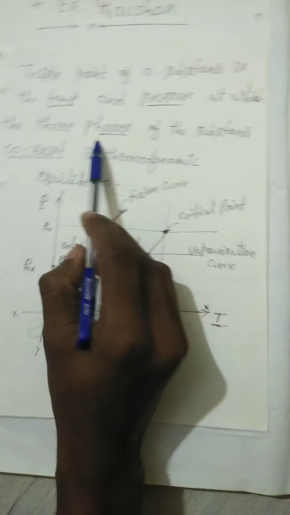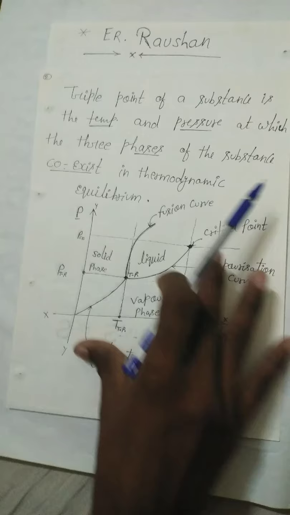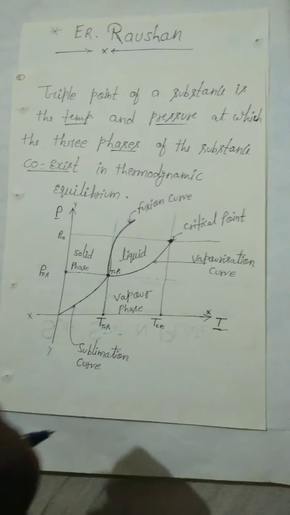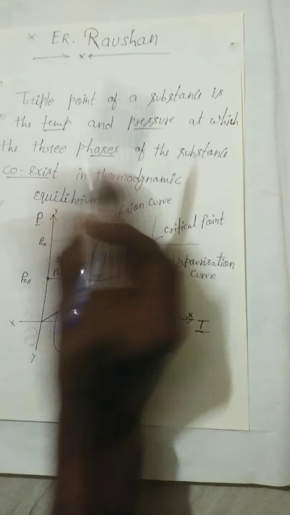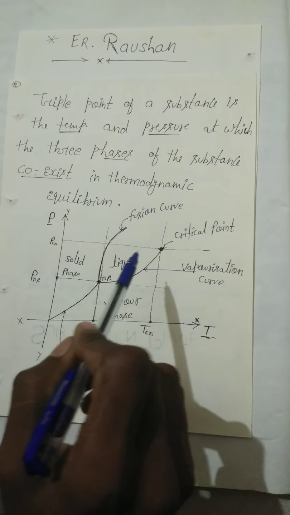We talked about phases, coexistence and thermal equilibrium. So the triple point is the temperature and pressure at which the three phases meet.